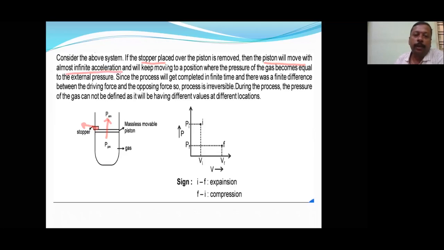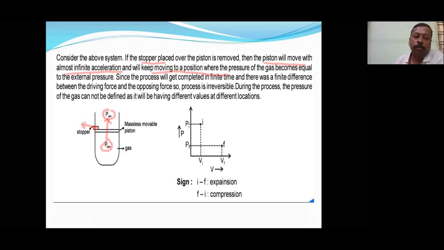And it will keep on moving until what time? Until the pressure of the gas becomes equal to the atmospheric pressure. That means the final stage will again be at equilibrium. The initial stage was equilibrium because of the stopper, so the force by the stopper plus the force by the atmospheric pressure was equal to the pressure of the gas.